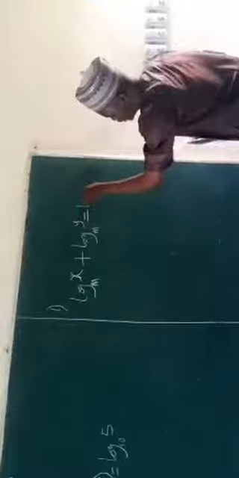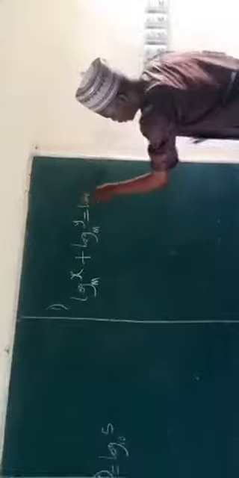By the law, you are going to have log of xy to base m. Anything you see like this, apply this law. If you do that, you're done.